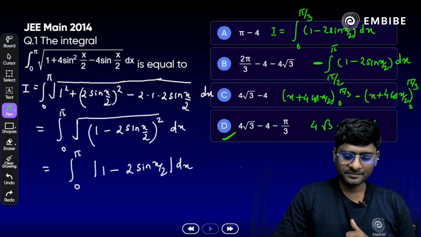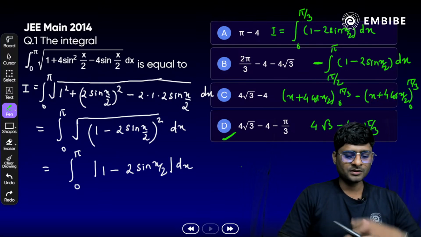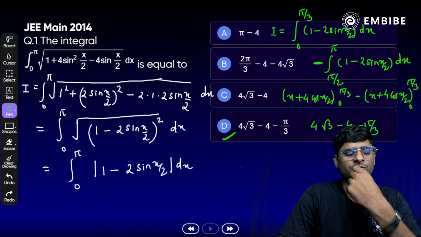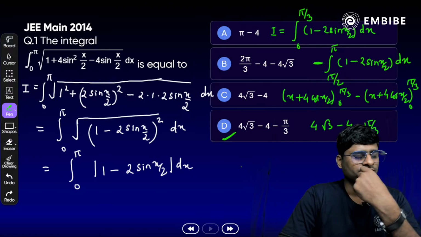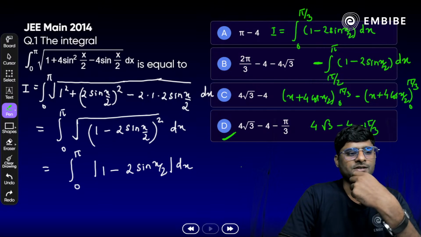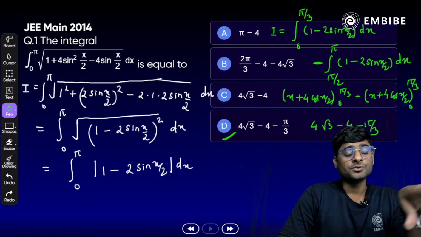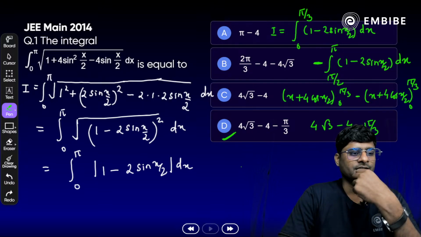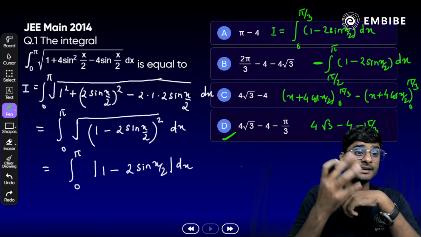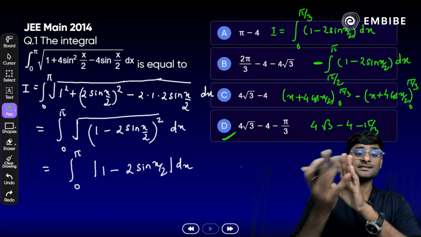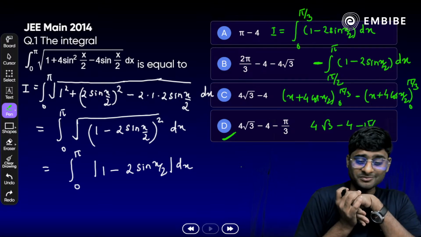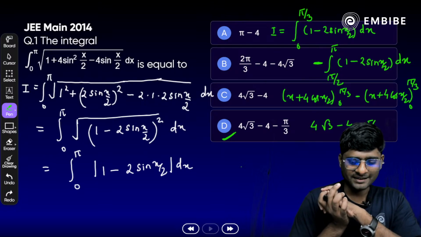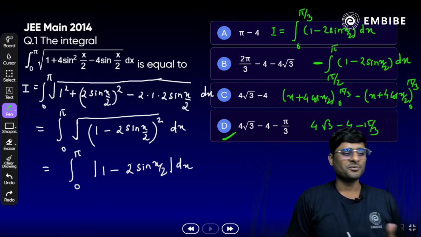Clear? All right. Why not direct integration? Harshita says, yes, is it possible to do the direct integration? Yes, square root of 1 plus 4 sin square x by 2 plus 4 sin x by 2. If we take any substitution here, like sin x by 2 is equal to t, then there is an extra cos x. Then again you have to convert cos x in terms of sin x, then in terms of t also. Yes, it will be very lengthy. Clear, Harshita? Okay.